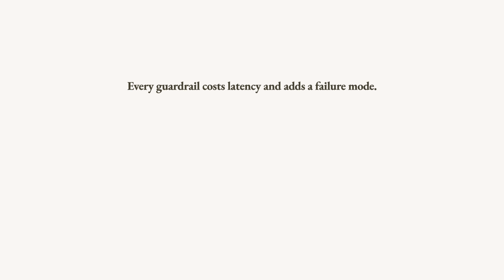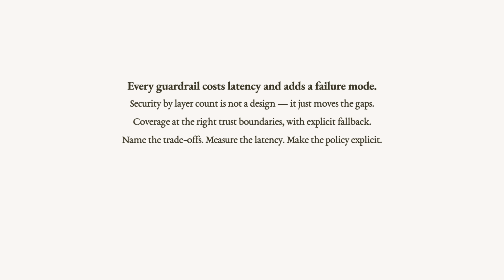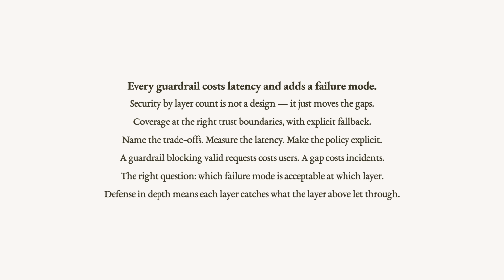The trade-off is worth naming explicitly. Every guardrail costs latency and adds a failure mode. A guardrail model that errors needs a fallback policy. Redaction at every layer adds compute. Per-hop authorization adds round trips. Security by layer count is not a design. Stacking guardrails without knowing what each one covers just moves the gaps. The goal is coverage at the right trust boundaries with explicit behavior when a check fails. Name the trade-offs. Measure the latency. Make the policy decisions explicit.